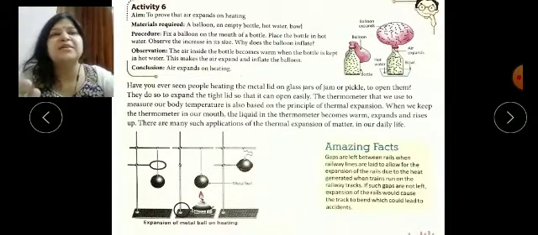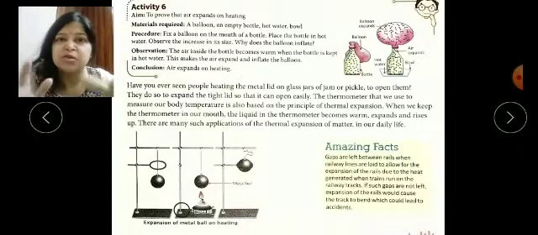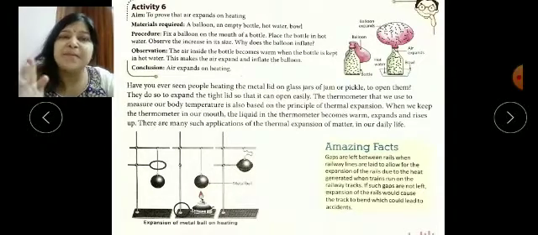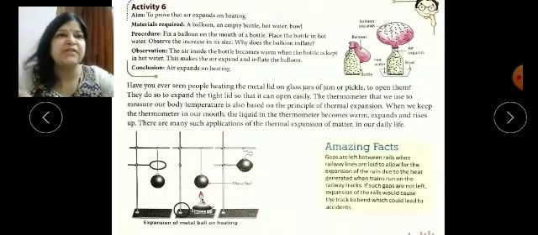So due to this thermal expansion property, the engineers have designed the track like this, that they left some gaps, so that due to thermal expansion the tracks will not merge with each other, and trains can easily run through it. So read this amazing fact also.